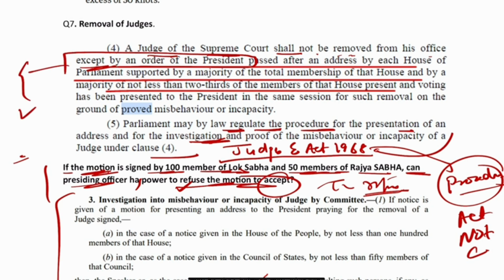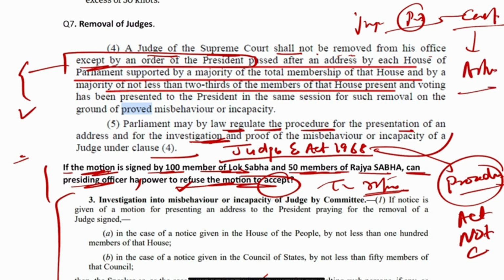It is not like the impeachment of the president provided in the constitution, where as soon as both houses pass the motion, the president is deemed impeached. Here, it says except by an order of the president.